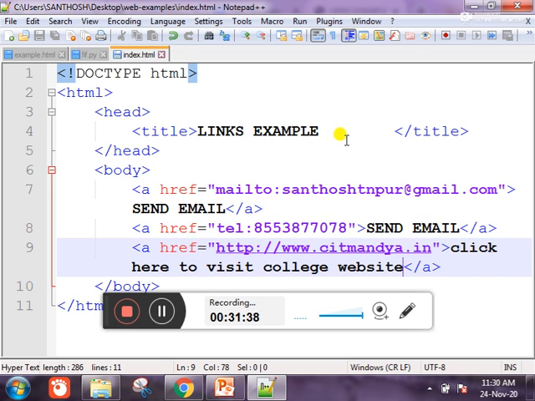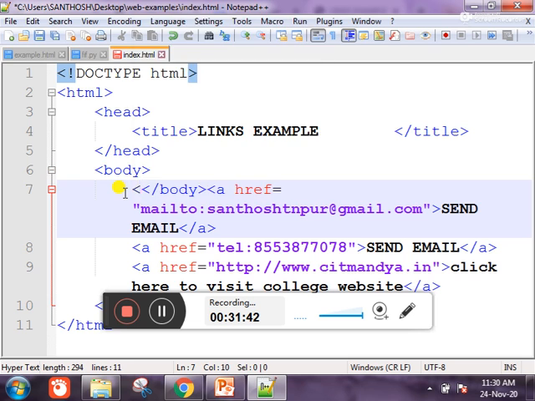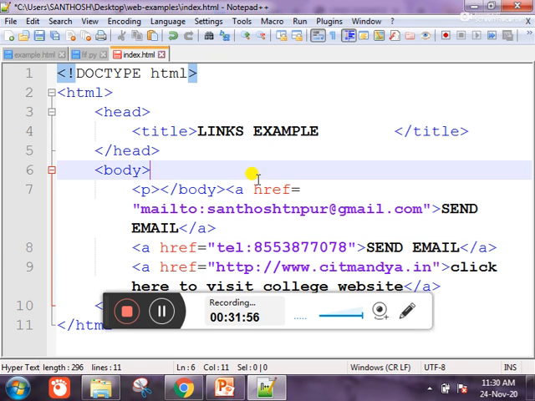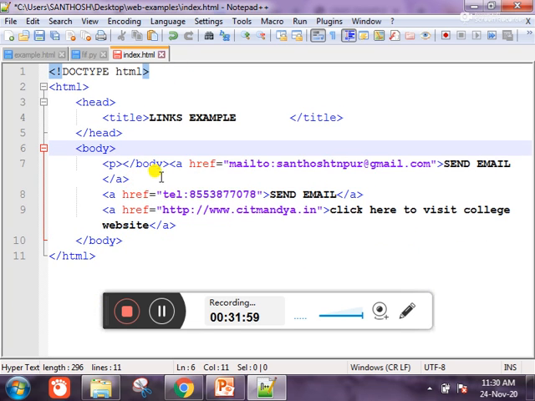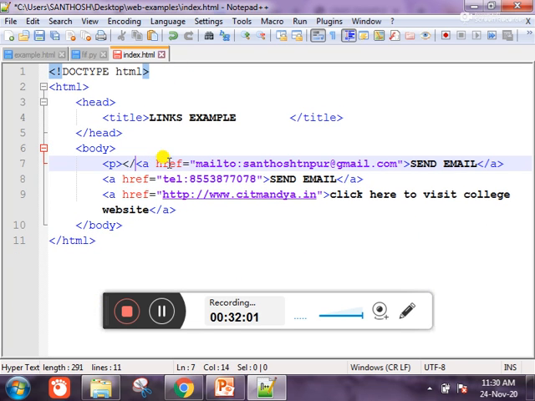Wait, I will show you. Okay, the same anchor tag, I write it within a paragraph. We can nest the elements. So inside a paragraph you can attach an anchor tag also. But whichever one you opened last, that one you close first. There you should be careful. Here I close the paragraph. Here inside the paragraph we open the anchor tag. That anchor tag we need to close first, after that the paragraph.